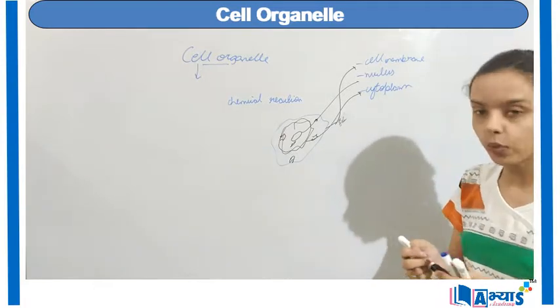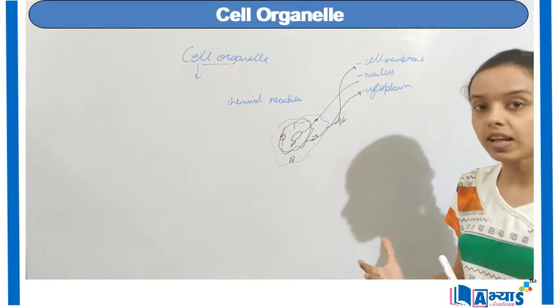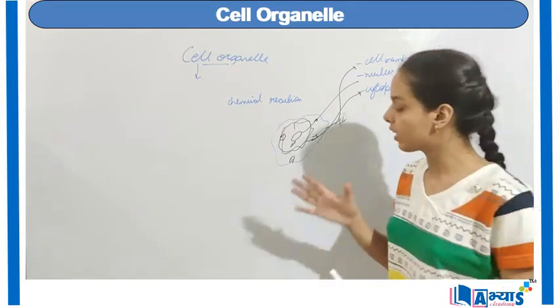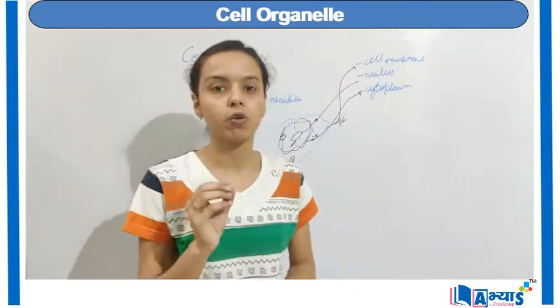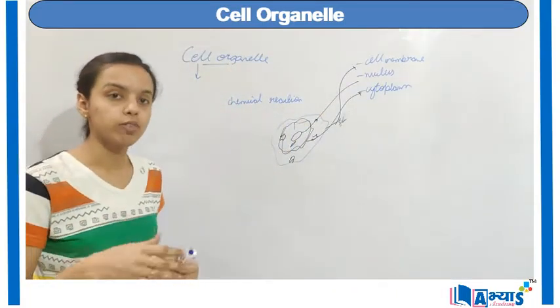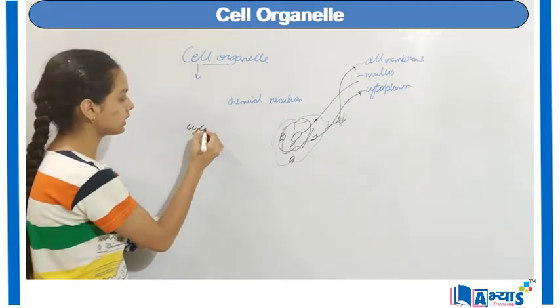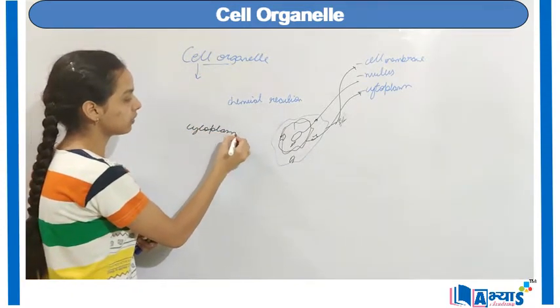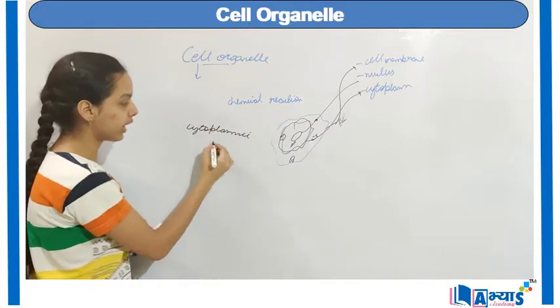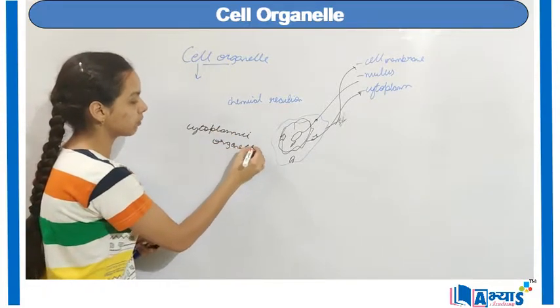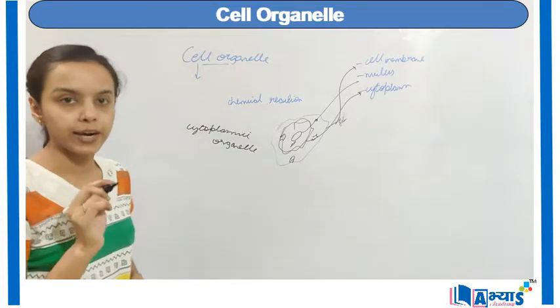So if you have any question in the examination about where the cell organelles are found, you can clearly say that these organelles are found in the cytoplasm. And because they are found in the cytoplasm, they can also be referred to as cytoplasmic bodies or cytoplasmic organelles.